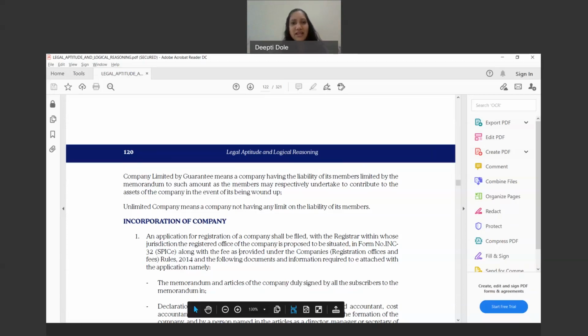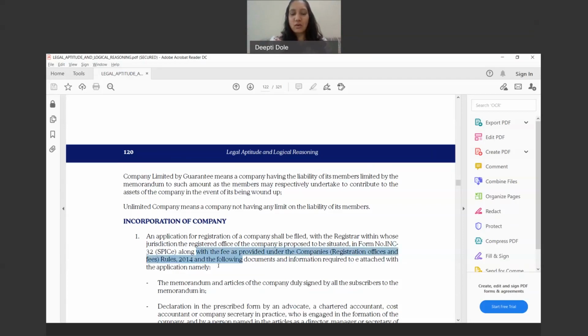Now, of course, everything is online, so you don't have to submit anything physical. You have to submit everything online on the MCA portal, that is the Ministry of Corporate Affairs portal. There is INC 32 SPICE, but now it is SPICE Plus in reality. Along with it, like I told you, there is a prescribed fee required to be paid to the Registrar of Companies for formation of the company. It also includes the stamp duty and everything.